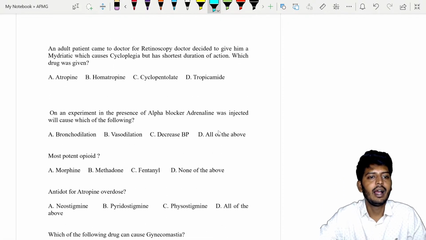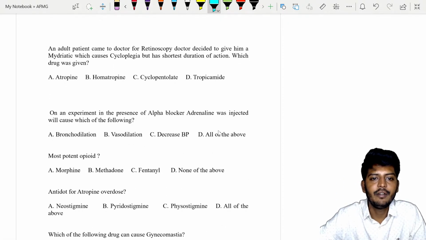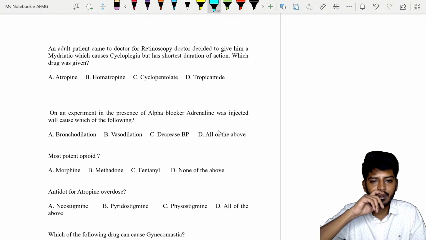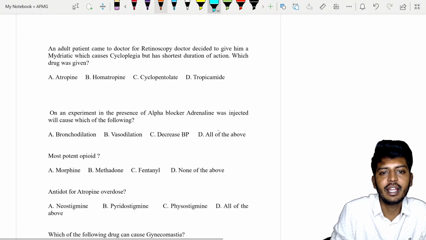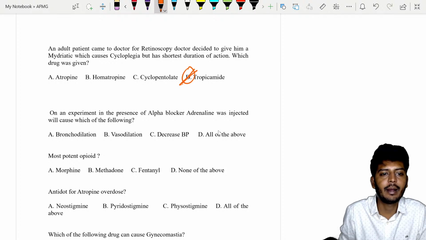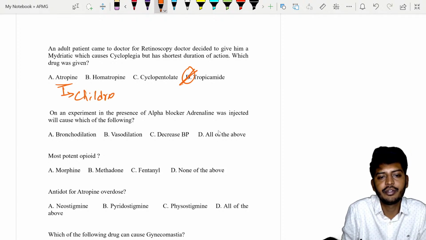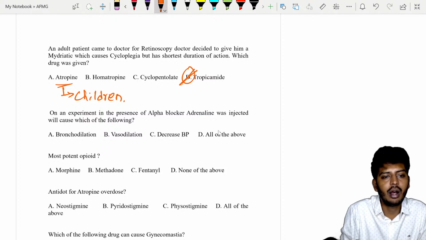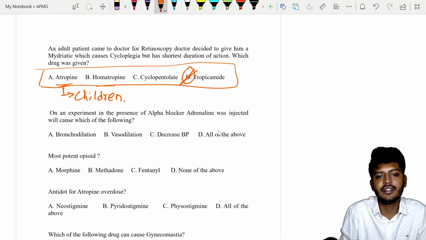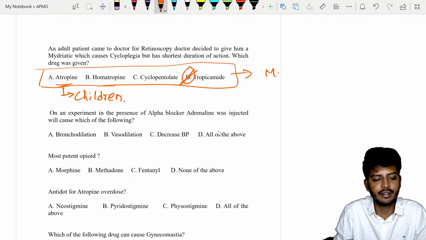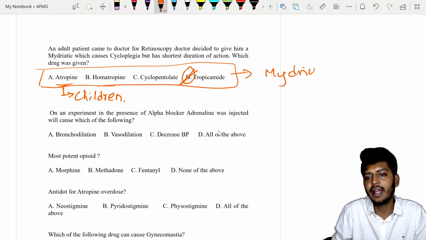An adult patient came to the doctor for retinoscopy. The doctor decided to give him a mydriatic which causes cycloplegia but has a short duration of action. So remember, the shortest acting anticholinergic drug is tropicamide. Atropine is used in children. Now all the four drugs will cause mydriasis, but with cycloplegia.